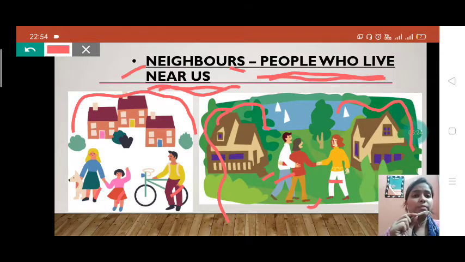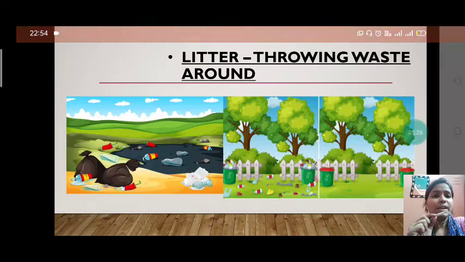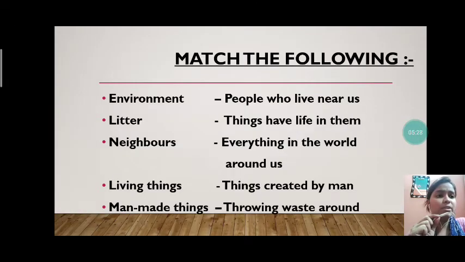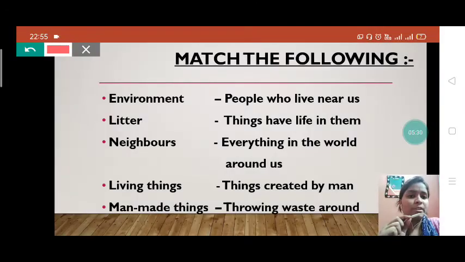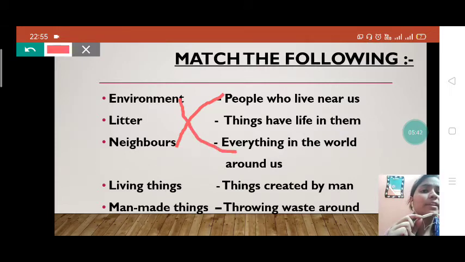Okay students, so this will be the answer for neighbors. We will match neighbors to this one. See students, we will match neighbors to people who live near us. And for environment we will match everything in the world around us. Litter we will match throwing waste around. Now living things.